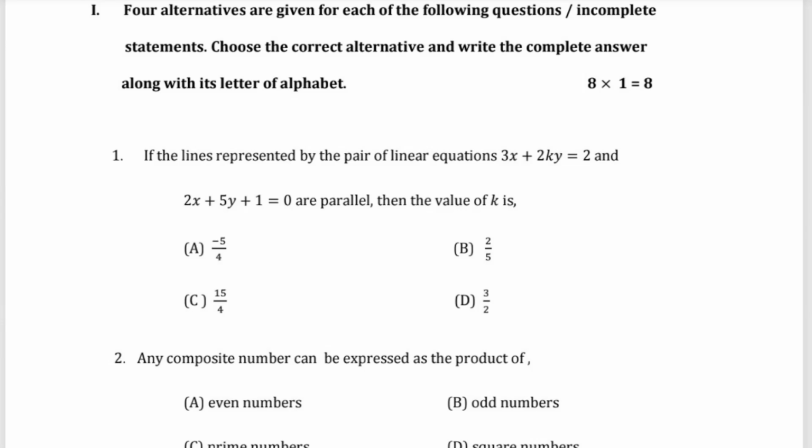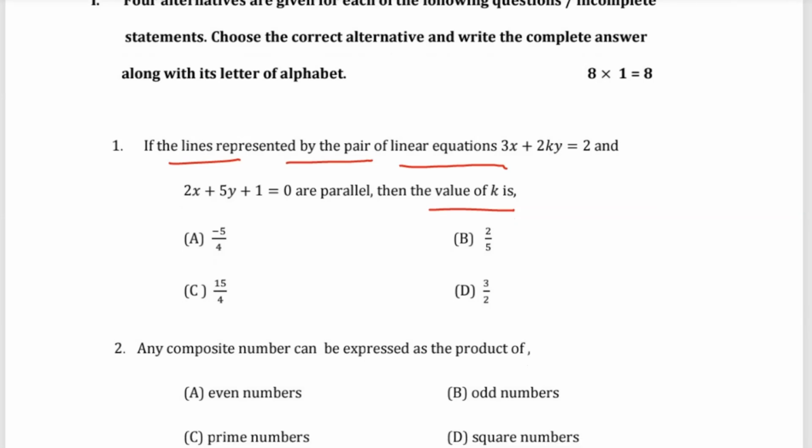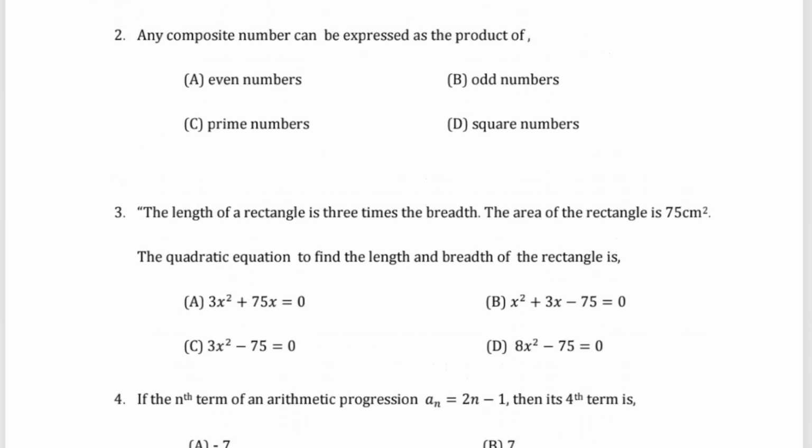First one is, if the lines representing the pair of linear equations 3x plus 2ky equals 2 and 2x plus 5y plus 1 equals 0 are parallel, then the value of k is: option A, 5 by 4; option B, minus 5 by 4; option C, 2 by 5; option D, 15 by 4; or 3 by 2. Then question number 2: any composite number can be expressed as the product of every even number, odd number, prime number, or square number.